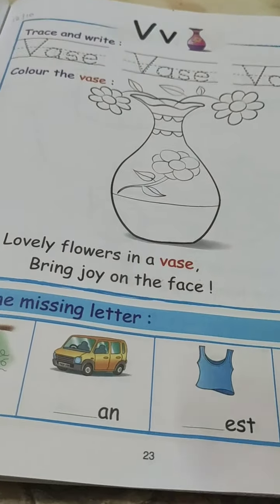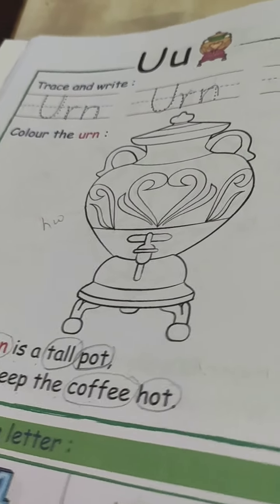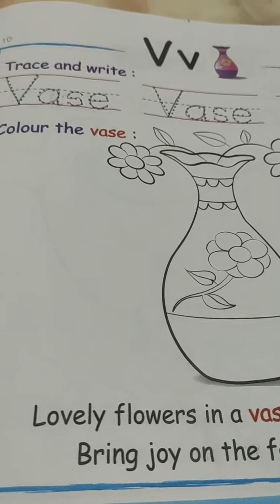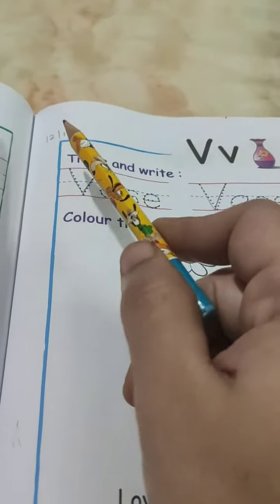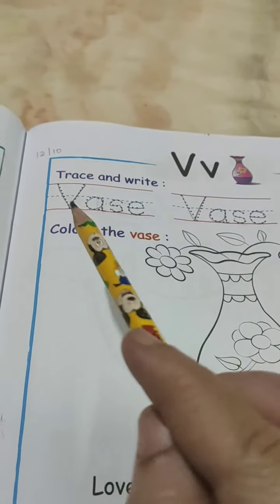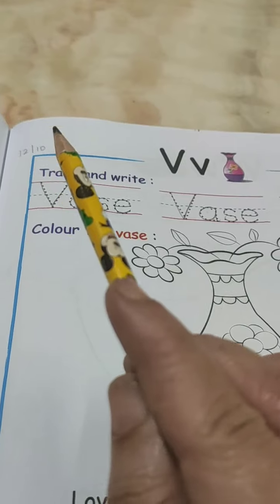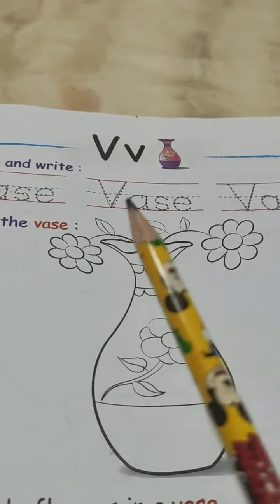23. Okay, we had done till letter U. So today we are going to see the further letters. First of all, put today's date, 12th of October. Okay, now tell me what is this letter?